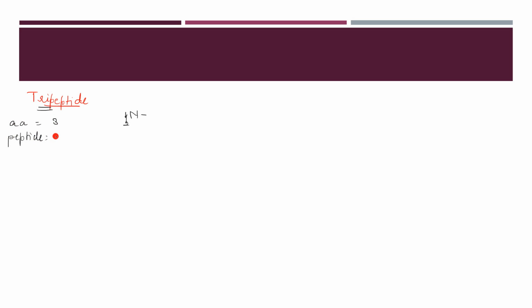Yes, very good. Okay, so I'm writing a structure. You tell me first which amino acids I'm taking over here. To get that amino acid, just break the peptide linkage and identify the amino acids.